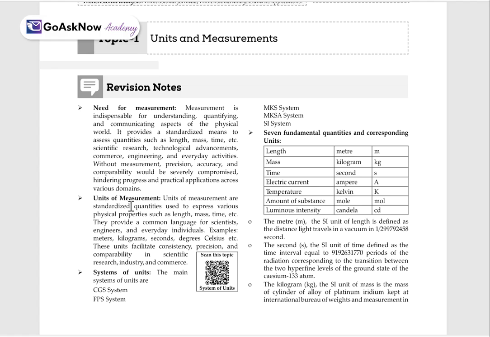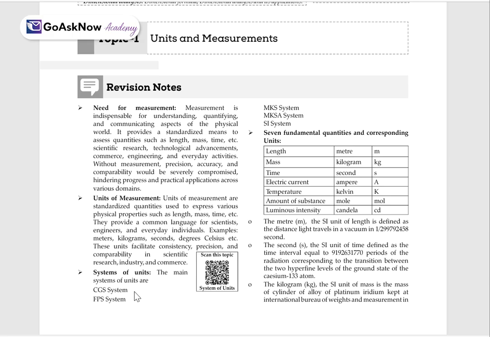Units of measurement. Units of measurement are standardized quantities used to express various physical properties, such as length, mass, time, etc. They provide a common language for scientists, engineers, and everyday individuals. For example, meters, kilograms, seconds, degrees Celsius, etc. These units facilitate consistency, precision, and comparability in scientific research, industry, and commerce. Now, next is system of unit.